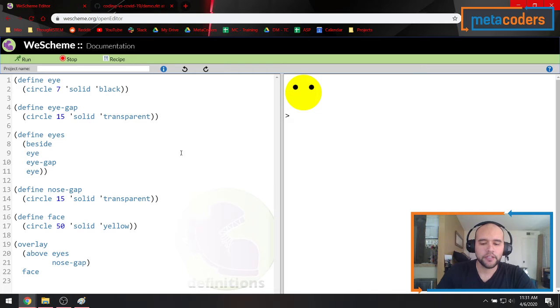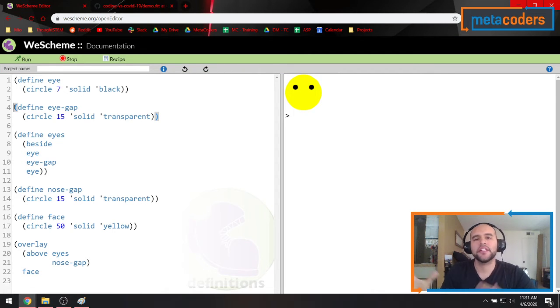And in this website, I made some code that makes a very simple smiley face without actually a smile. It's just a head and eyes. I'm going to really quickly go through it, and then we'll discuss how everything's connected. So how the function definition connects to another function, and then at the end renders the whole image, which was the main point of the XML exercise that he created. So let's start over here.